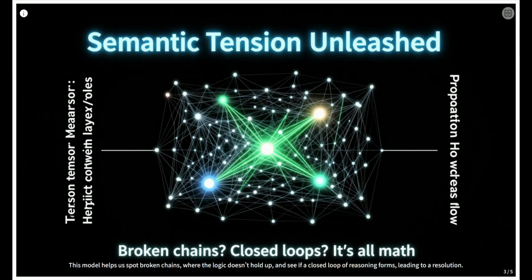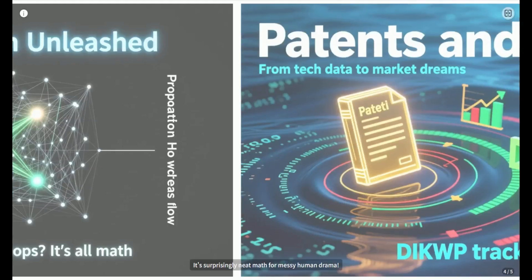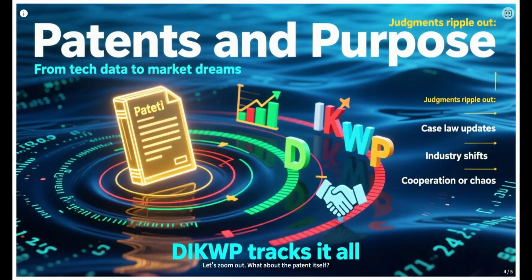This model helps us spot broken chains, where the logic doesn't hold up, and see if a closed loop of reasoning forms, leading to a resolution. It's surprisingly neat math for messy human drama. Let's zoom out. What about the patent itself?